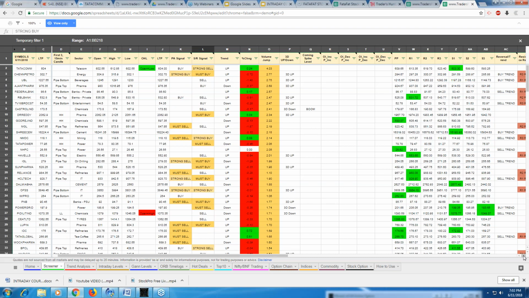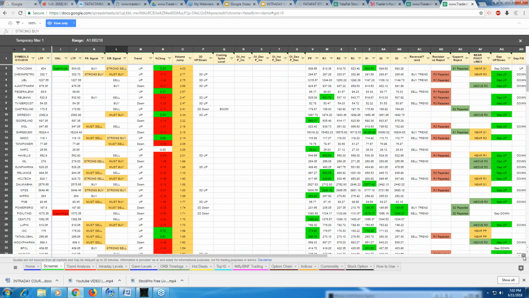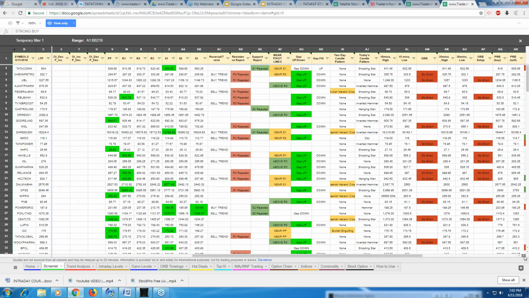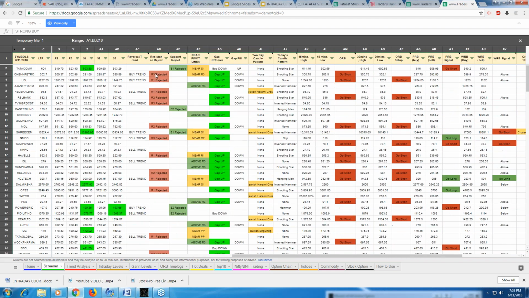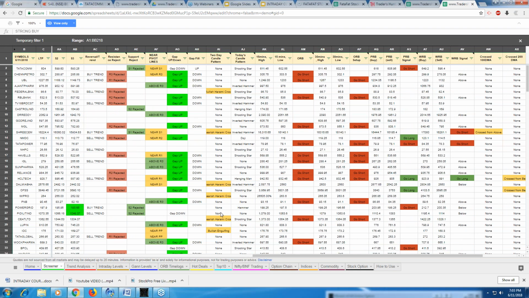Let me just take you here. If I shift this side, you will see a lot of other things, right? Buy trend, R3 rejected, R1 rejected, R1 rejected. So you get to see which is close to pivot point, which is close to R1, which is close to R2, and whether it's been rejected. Then it gives you the candles also, 2-day candle pattern, bullish harami cross, right? So you get to see candlestick patterns from here. As you have seen my videos, you will understand that they're really meaningful, right?